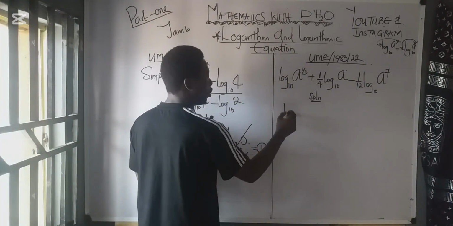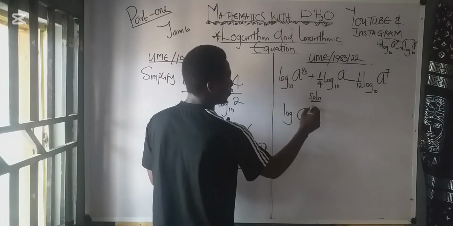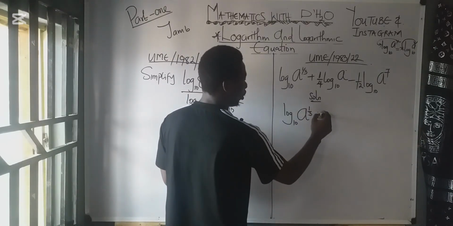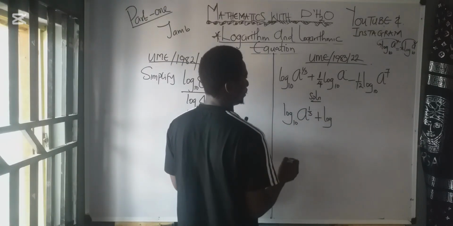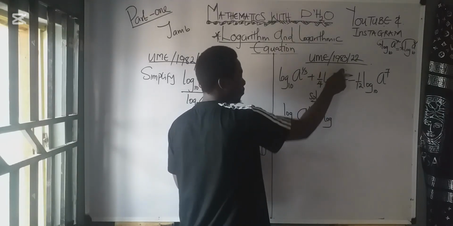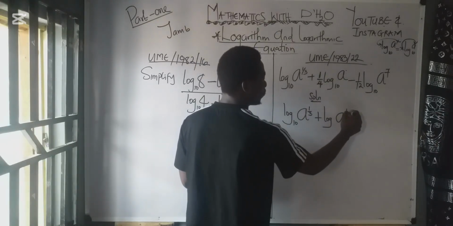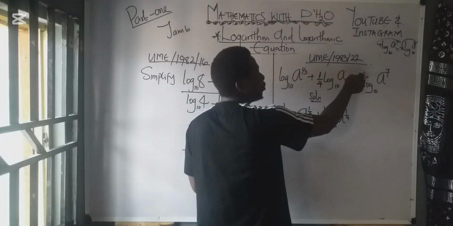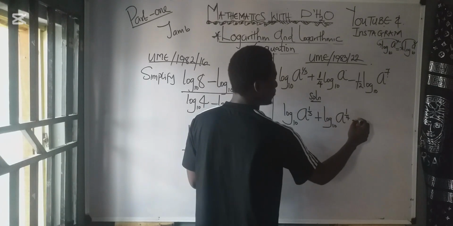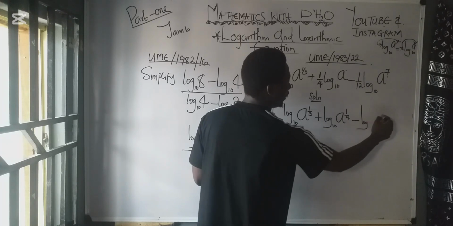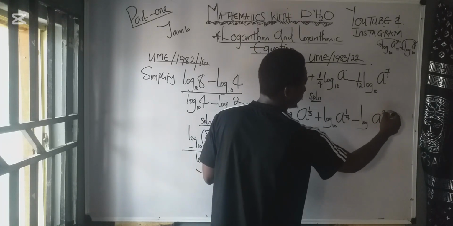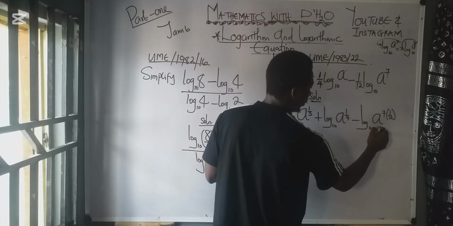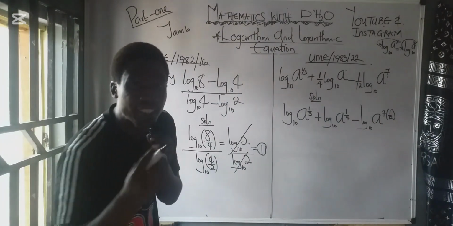Here you have log a raised to the power of 1 over 3 base 10 plus log a raised to the power of 1 over 4 base 10. Watch this. This 1 over 4 came from here. Then this 1 over 12 came from here, so you have minus log. Watch carefully. This is a raised to the power of 7, then bracket 1 over 12, base 10. Very easy.